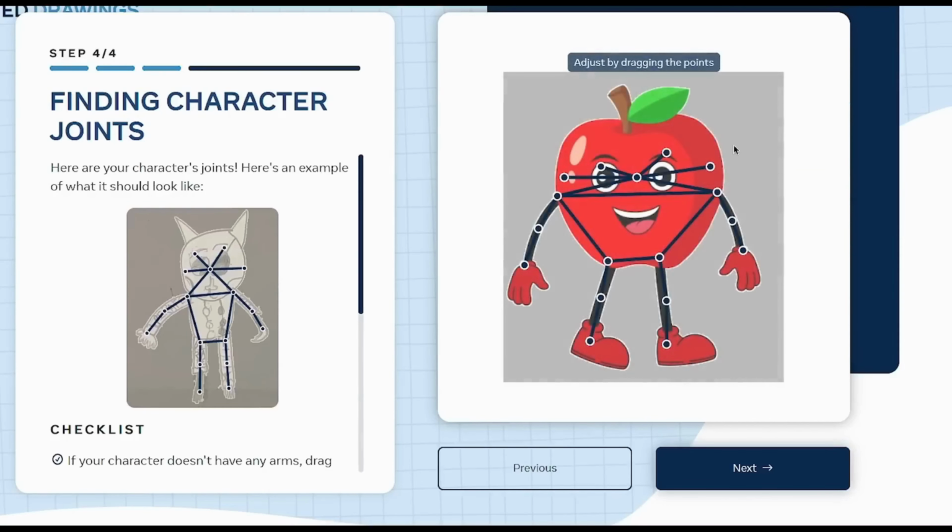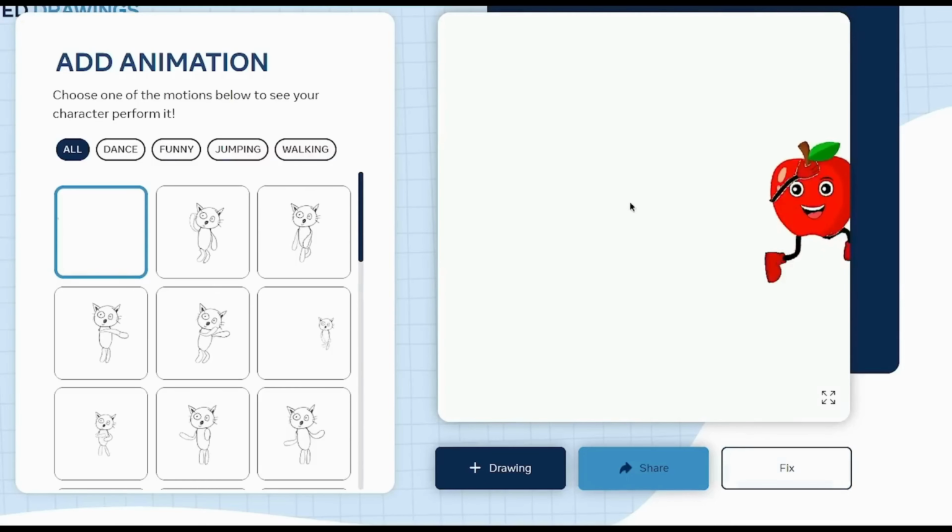And then from here, you need to adjust the main points on your character. It mostly gets this well, but if it's a little bit off, then you simply put your mouse on the circle, and as you can see here where it says right eye, you put it on the right eye, so you just adjust it properly according to what it's supposed to be. Now once you've done that, it's time for the magic. All you need to do is click next. Voila, look at this, our animation is done.